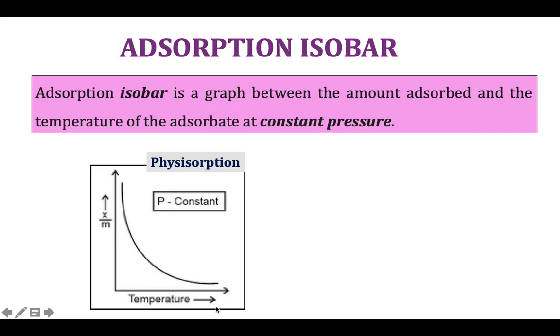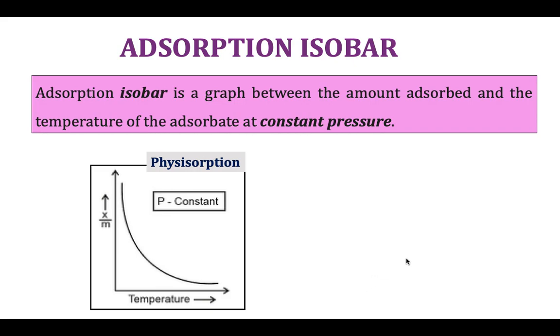This can be explained again on the basis of Le Chatelier's principle, because adsorption is an exothermic process. In the case of physisorption, at lower temperatures, the thermal energy of the adsorbate gas molecules is less, so that a large number of molecules are held on the adsorbent surface. That is, the extent of adsorption will be greater at lower temperature. It is understood from the graph.